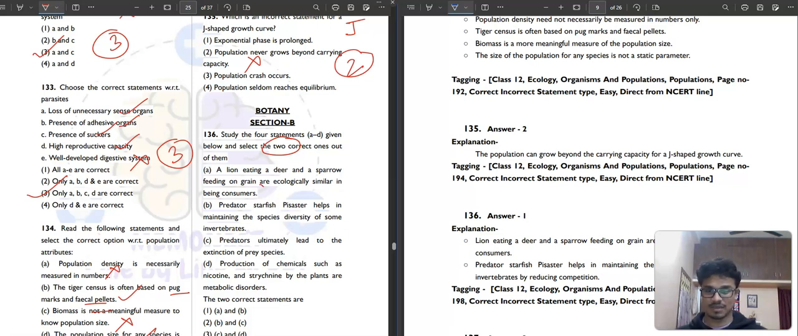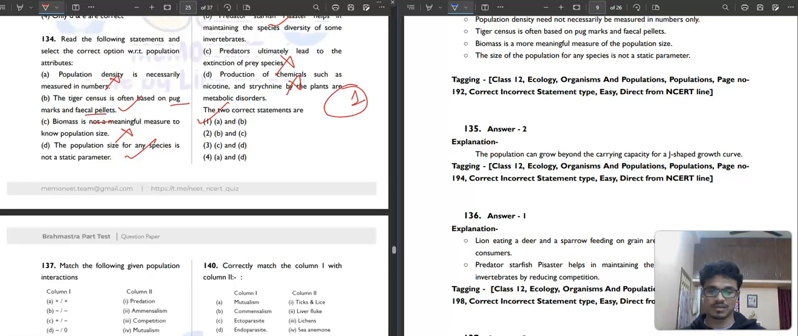So this is absolutely correct. The things are same. And then, predator starfish Pisaster helps in maintaining the species diversity of some invertebrates by reducing competition. Correct. And predators ultimately lead to the extinction of prey species. No, not correct. Then production of chemicals such as nicotine and strychnine by the plants are metabolic disorder. These are not metabolic disorder. They are called metabolites. So our correct answer will be the first option, option A and B.